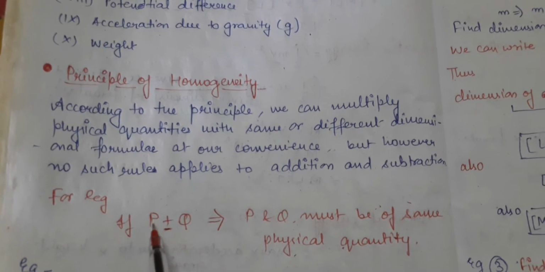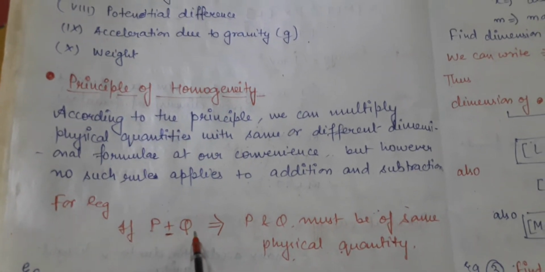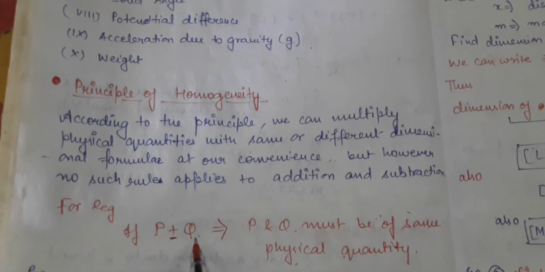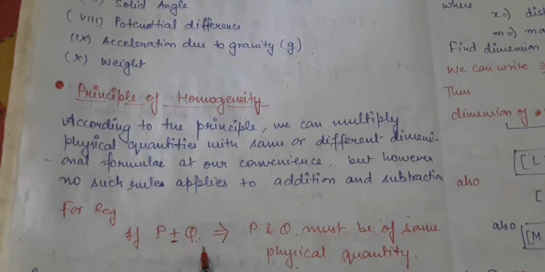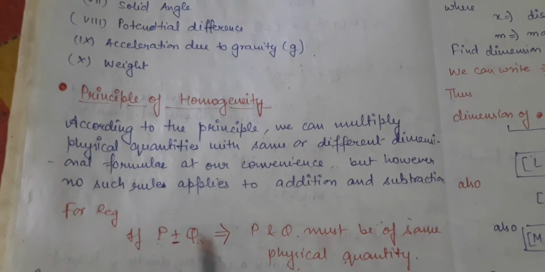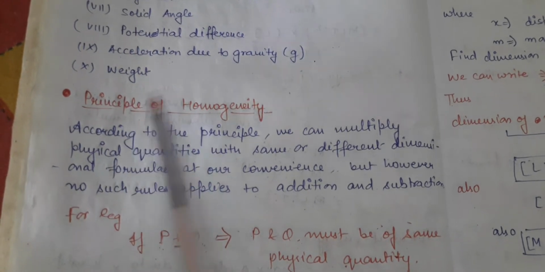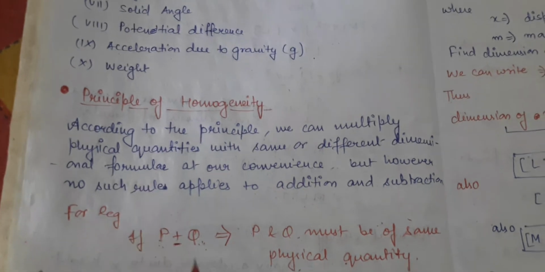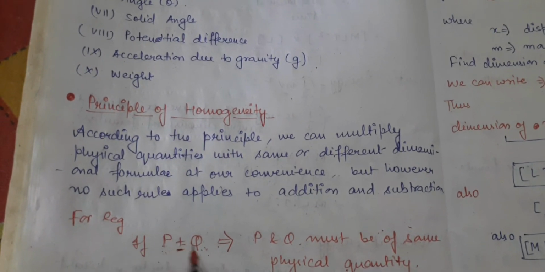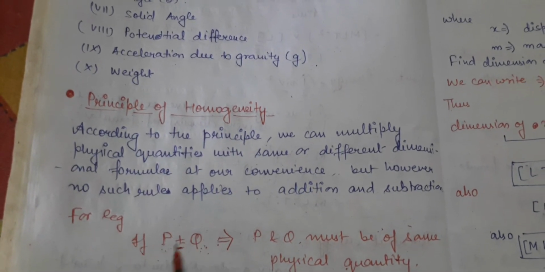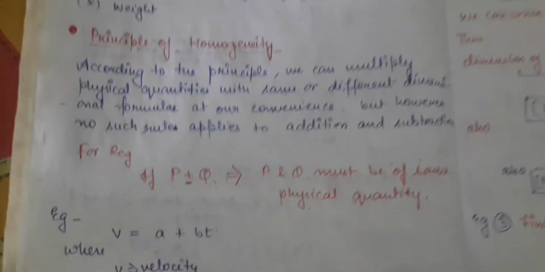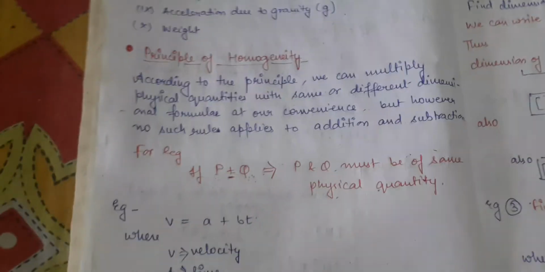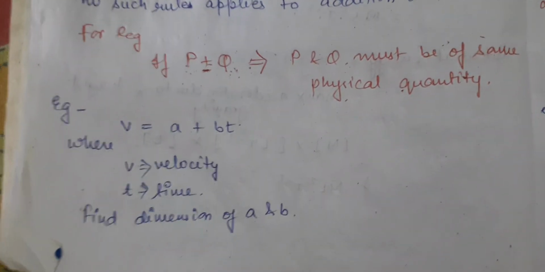Means if P denotes mass, then Q must also denote mass. You cannot add P as mass and Q as velocity. You cannot add these two physical quantities. This is what the principle of homogeneity says. You can multiply P and Q, you can divide P and Q, but you cannot add or subtract two different physical quantities. For example, let us see how a question on the principle of homogeneity comes. See, suppose the question is given